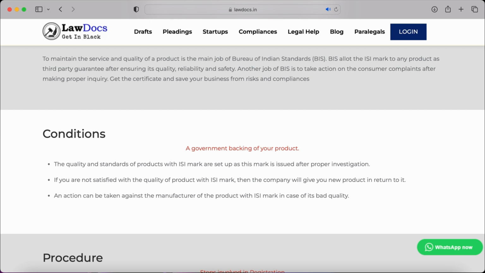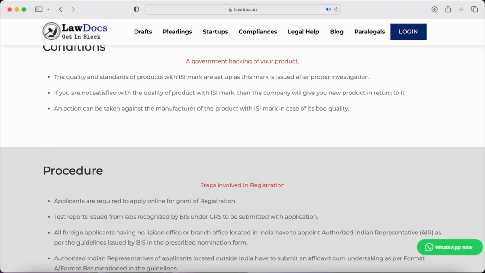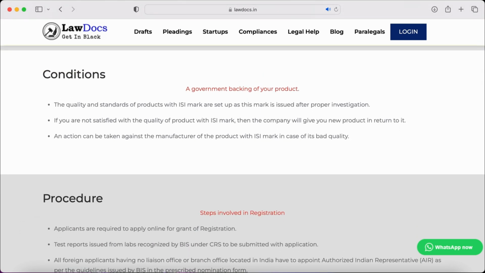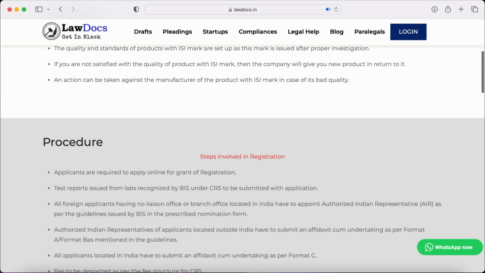Action can be taken against the manufacturer of a product with the ISI mark in case of bad quality. If any manufacturer does not fulfill these conditions, then his ISI certification shall be cancelled.